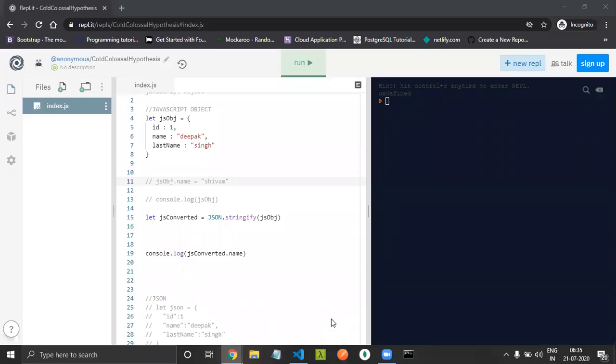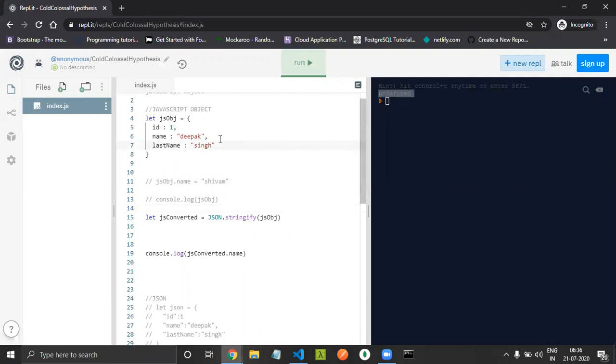So what were we discussing? We had one object and we converted it into a JSON body and we want to fetch the value of name. So what we are doing is JS converted.name. Let me run this. As you could see here, we got undefined. Did you see that? We can't do any JavaScript operation on a JSON body.